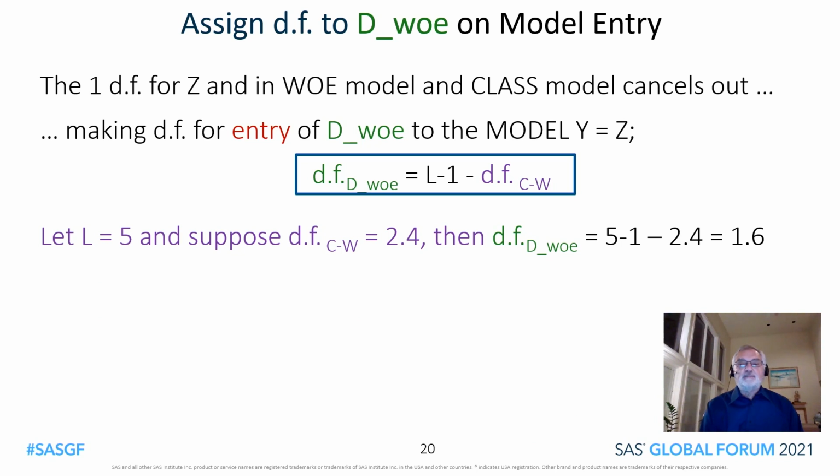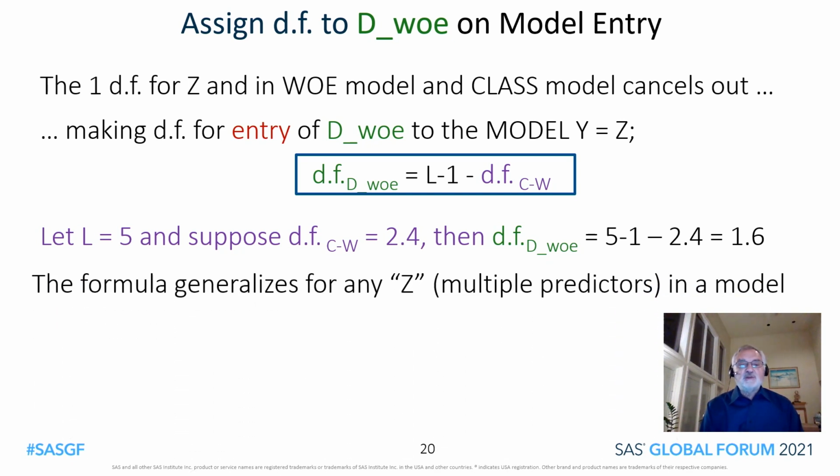For example, suppose D has 5 levels, and suppose we determine that the model comparison statistic should be given 2.4 degrees of freedom. Then just plugging in, the degrees of freedom for the weighted evidence coding of D on entry to the model would work out to be 1.6. This idea generalizes for any Z multiple predictors.